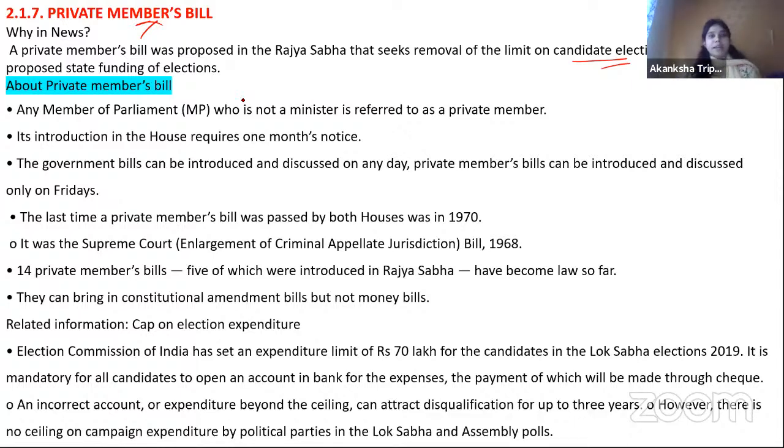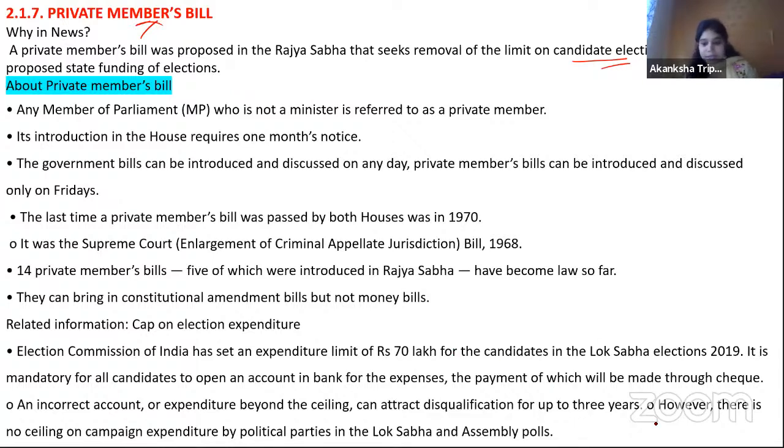country more democratic and to see more participation from the normal people who even cannot afford, but they are eligible and they have all the necessary things to become a good leader, but because they are not having much fund, they lack in the fund, so they are not able to contest election. So for all these things, they are actually bringing such kind of rules. So ये question mains में आएगा, अगर आना होगा तो prelims में नहीं आने वाला. So इतना अभी समझ लो. Okay.